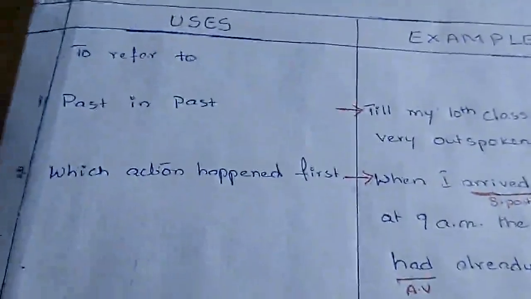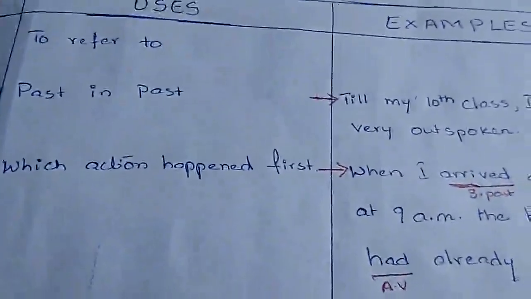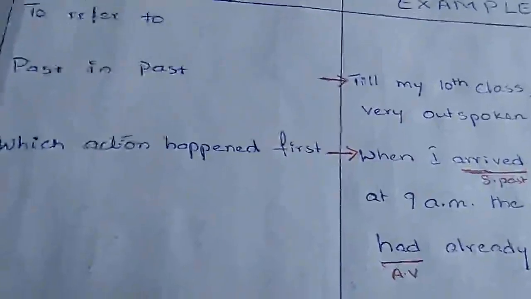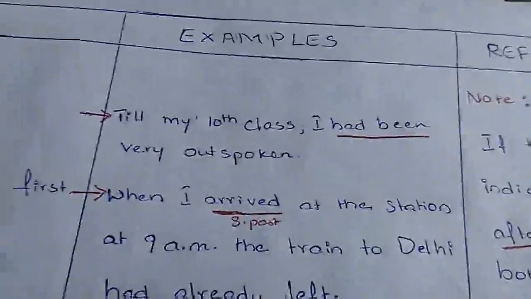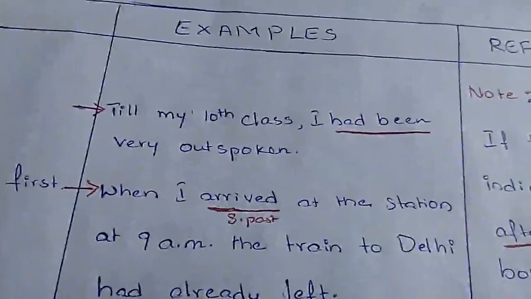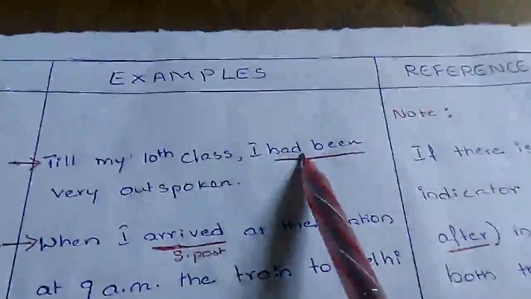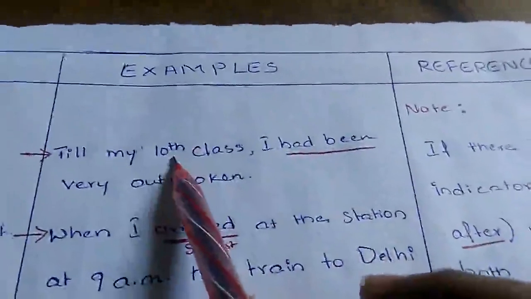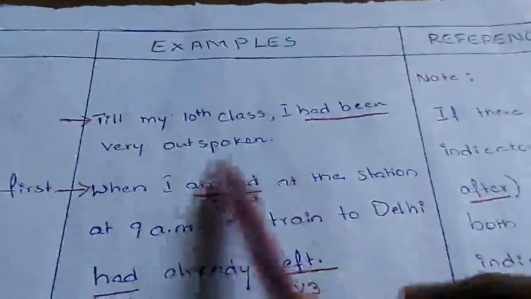When it comes to the uses of this past perfect, we use it to refer to past in past. That means, see here, for example, till my 10th class, I'm talking about my past. Till my 10th class, this is past. I had been very outspoken. This is something which happened in the past. Past in past. So I had been very outspoken. Such kinds of actions are expressed in past perfect.